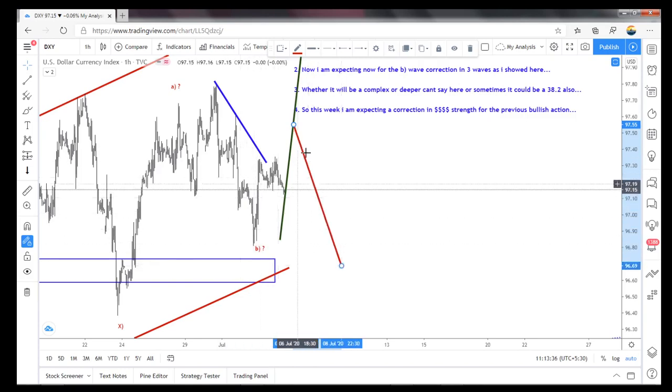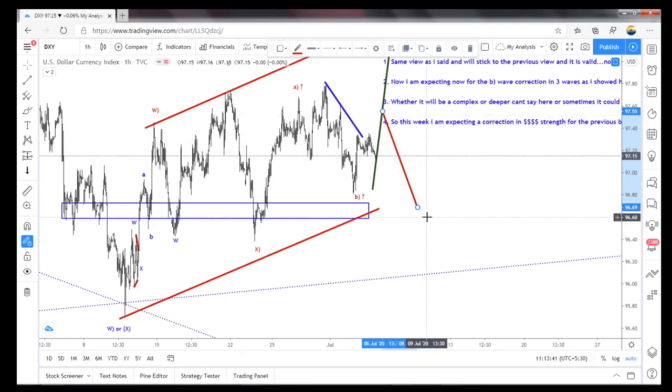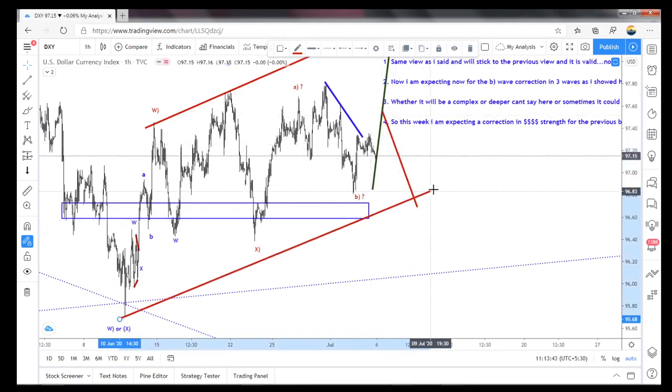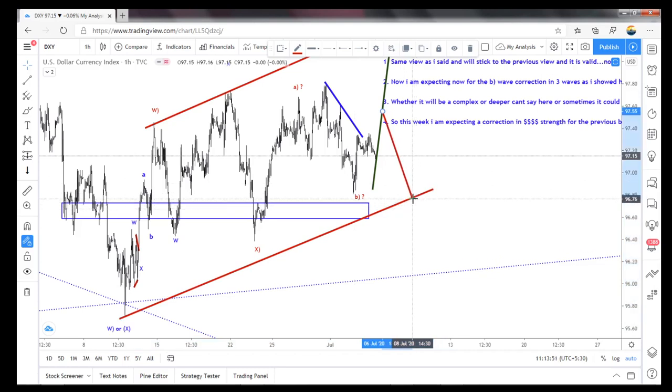This could be an intermediate of that connecting wave, and again one more way to the downside is possible, to break this low, but not this low. It has to break only this low if it is possible, and it has to bounce once it breaks this low. So then the B wave will become here.